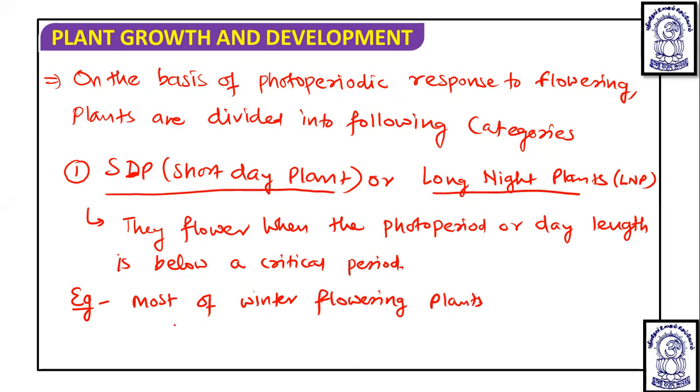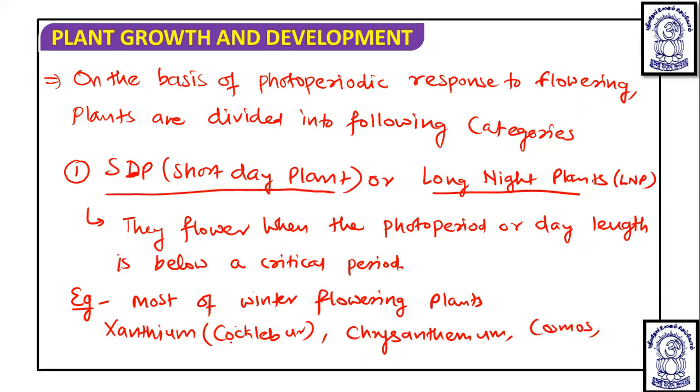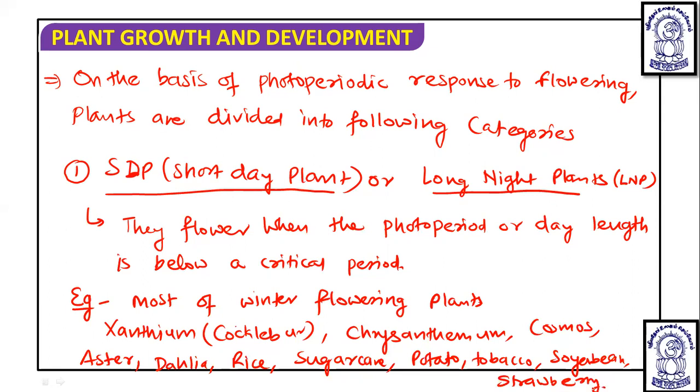The known examples are Xanthium, which is also known as cocklebur, then chrysanthemum, cosmos, aster, dahlia, rice, sugarcane, potato, tobacco, soybean, and strawberry varieties. All these plants belong to the short day plant category.